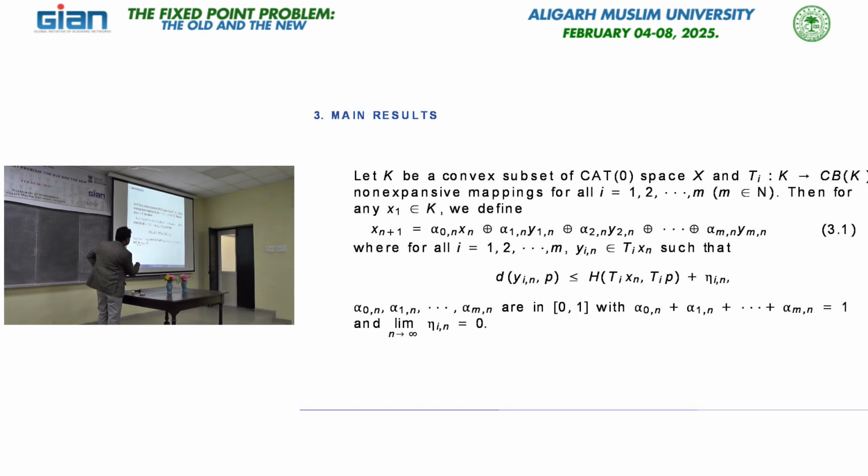We can write this inequality due to the lemma by Nadler. These are my scalars, their sum is 1, and the limit of eta_{i,n} when n tends to infinity is 0. So, this is my scheme.